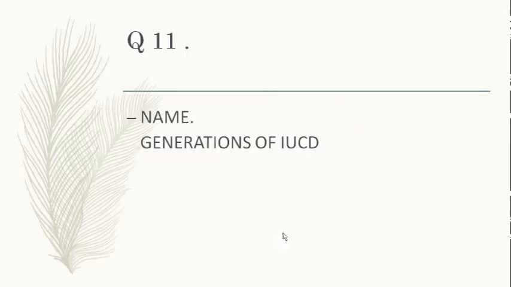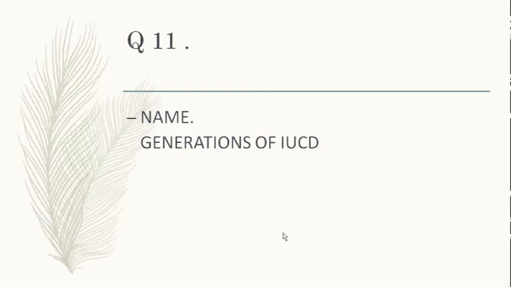So name the generations of IUCD. It has already been told to me on the first slide, but just narrate the generations of IUCD. First generation. Non-medicated, like Lippes loop. Non-medicated, correct. Second generation is the copper-containing device, like copper T200, copper T380, multiload 375. Third generation is progesterone-containing, like Progestasert and LNG-IUS.